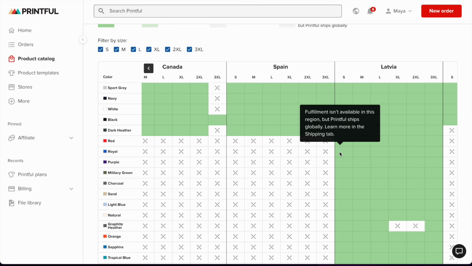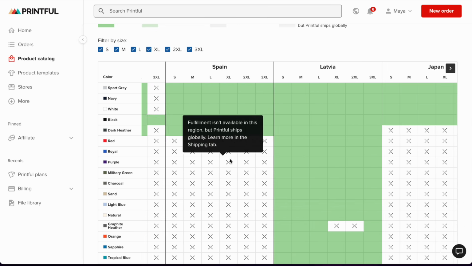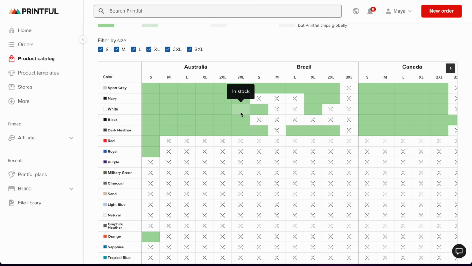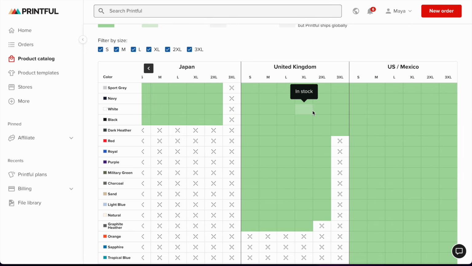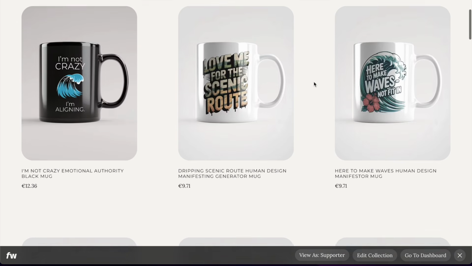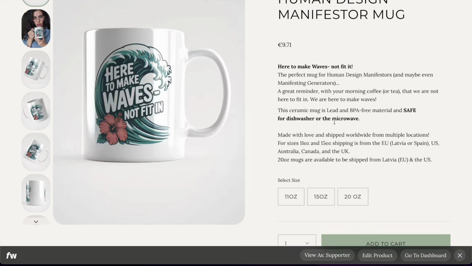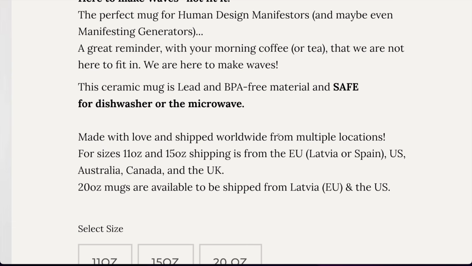And I do put that information in my shop. I would either say that a certain color is made only in the EU and in the US, or I would just flat out use just the colors that I know are manufactured in the location that I want to sell to. This is also the case for mugs, for example. So I'm going to go into one of the mugs that I have here. And there are 3 different sizes for that mug, 11 ounce, 15 ounce, and 20 ounce. And based on the information that I got from Printful, I actually wrote down made with love and shipped worldwide from multiple locations. For sizes 11 ounce and 15 ounce, shipping is from the EU, Latvia, or Spain, US, Australia, Canada, and the UK. 20 ounce mugs are available to be shipped from Latvia and the US.